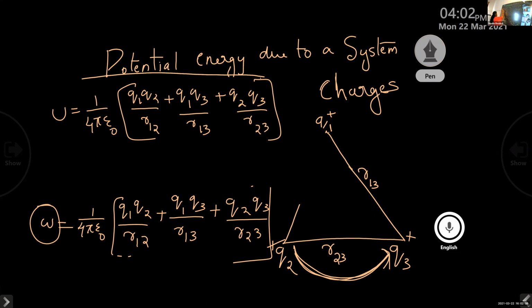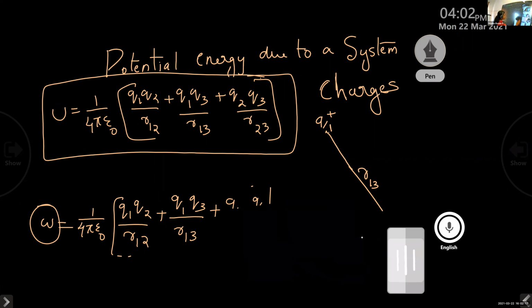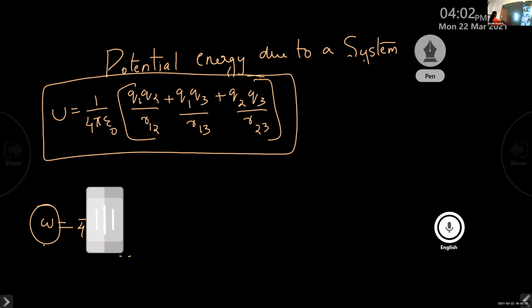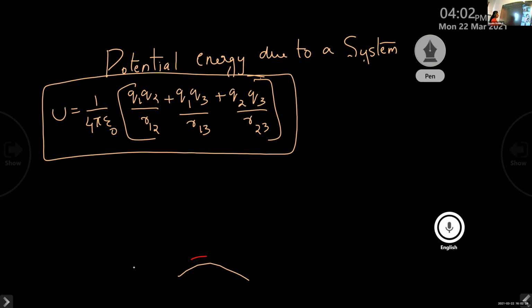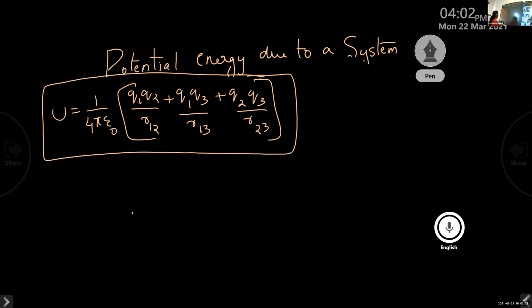This is the expression of potential energy due to a system of 3 charges. In order to explain this, we are considering 3 charges and arranging them on the vertices of an equilateral triangle and calculating the work done to bring the charge from one point to another. So we get an expression like this: U is equal to 1 by 4 pi epsilon 0 Q1 Q2 by R12 plus Q1 Q3 divided by R13 plus Q2 Q3 divided by R23.